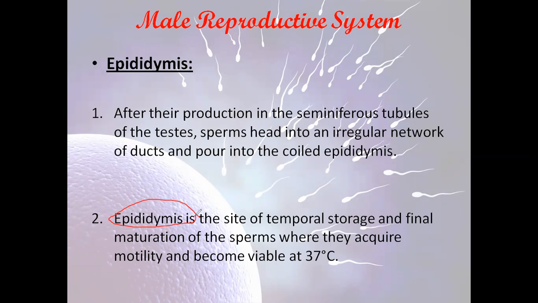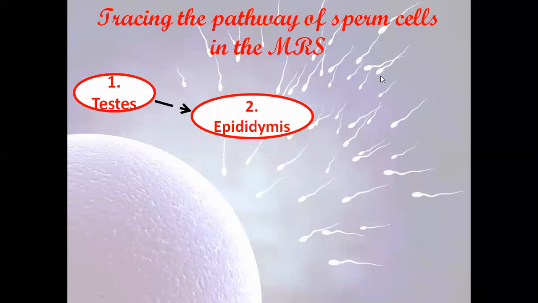What is the meaning of motility? You become able to move. So it's the temporary storage site, and it's the final maturation site of the sperms, where they acquire motility and they become viable at a temperature of 37 degrees Celsius. So the second checkpoint is the epididymis. First we have the testes, second we have the epididymis.